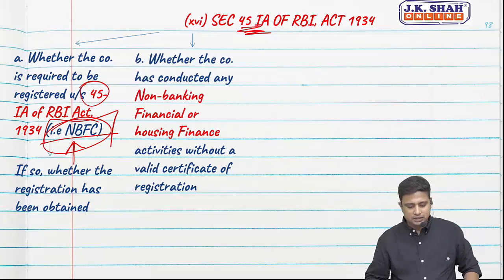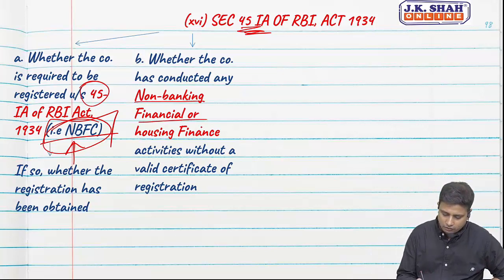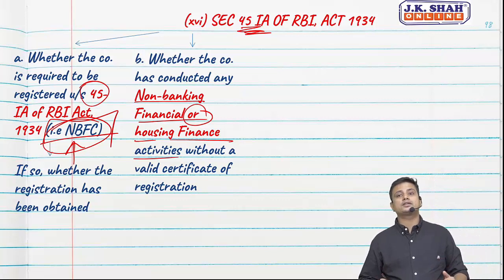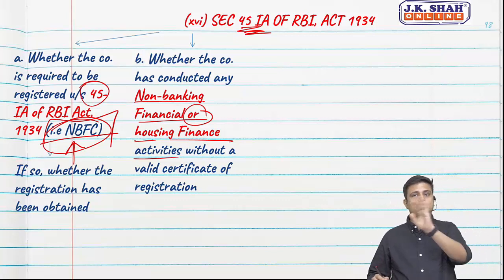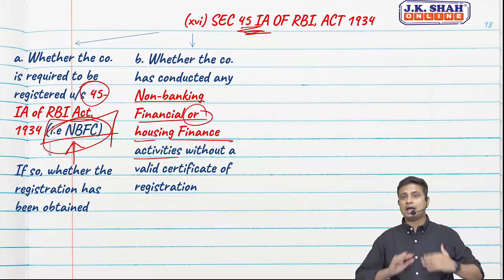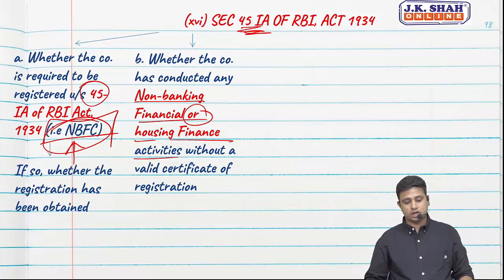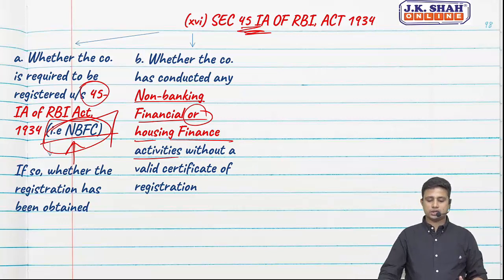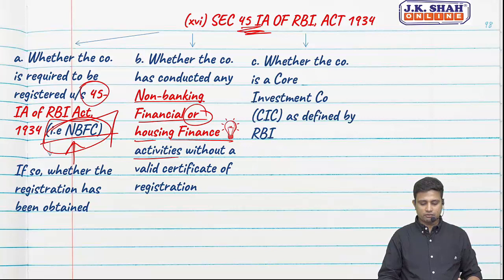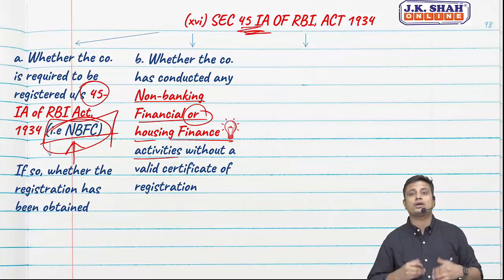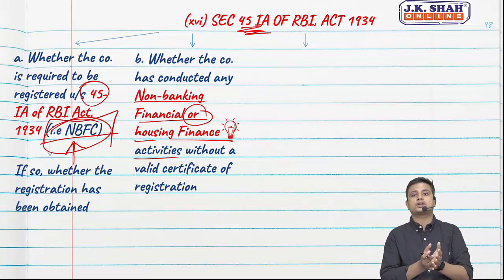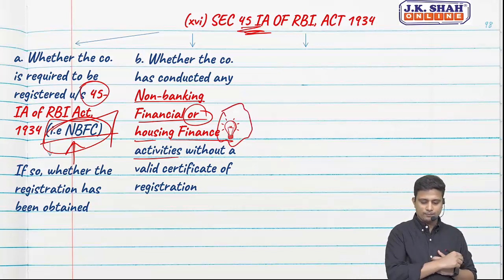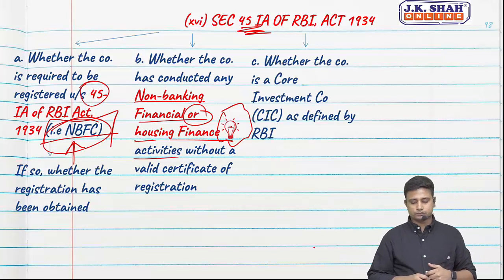Whether the company has conducted any non-banking financial or housing finance activities without a valid certificate. So in case I need to be registered under 45-IA, I have not obtained such a registration, but still I have entered into non-banking financial or housing finance activities, I need to report that the company has entered into such transactions without holding a valid certificate. This was a new point as per CARO 2020.